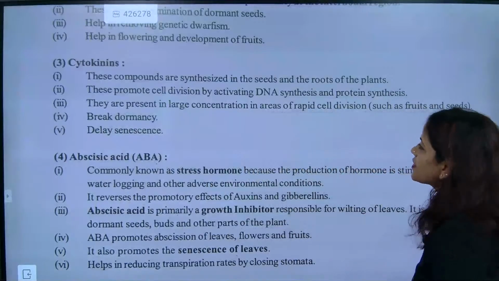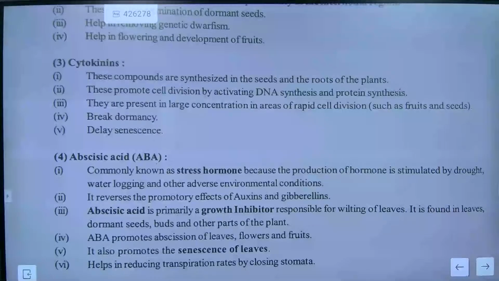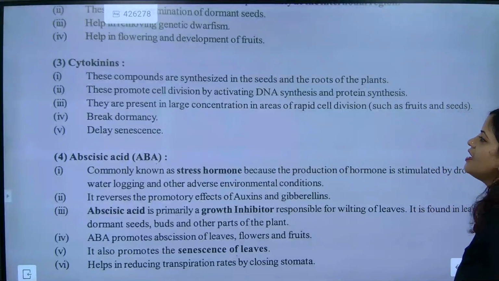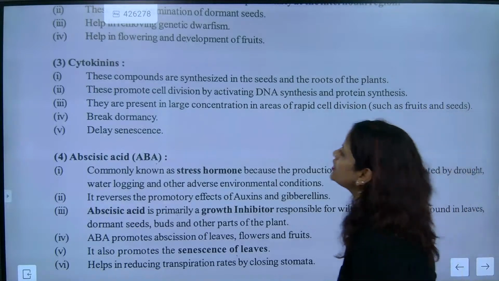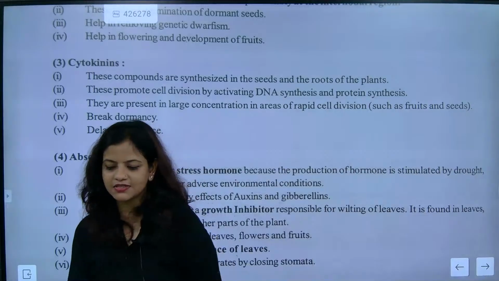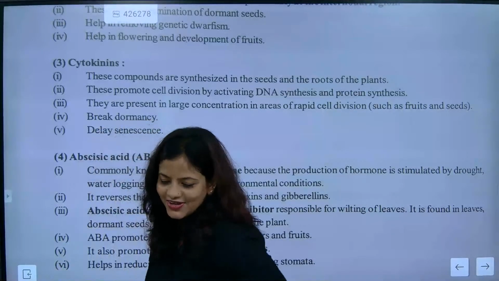So now look. These compounds are synthesized in the seeds and the roots of the plant. These promote cell division by activating DNA synthesis and protein synthesis. So, about cytokinins.